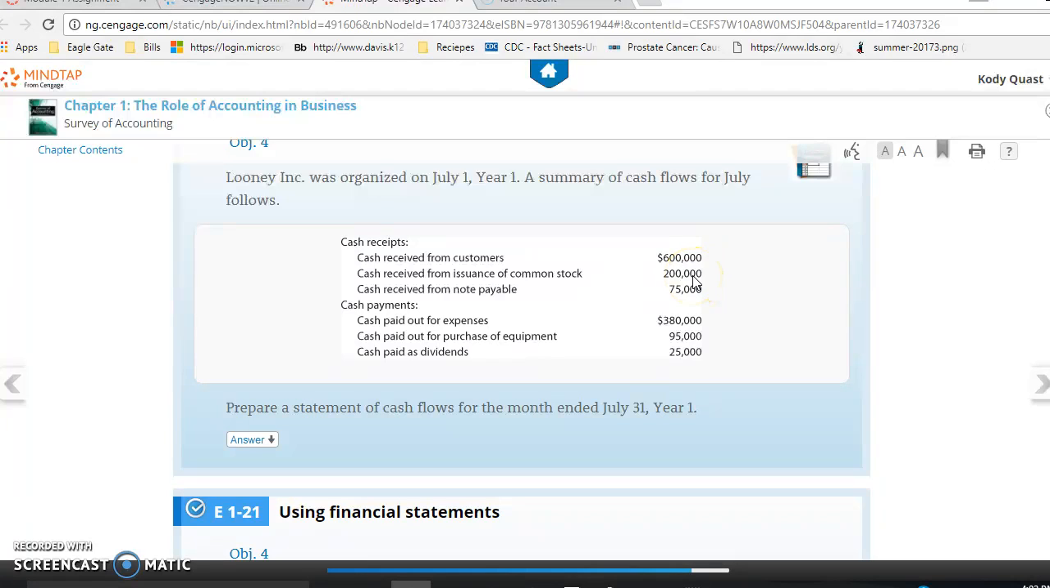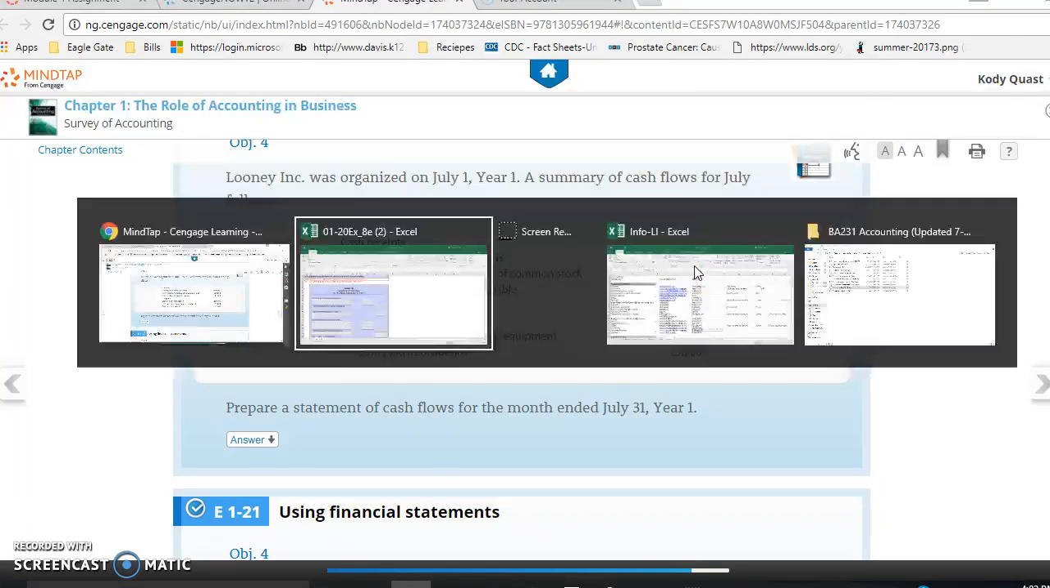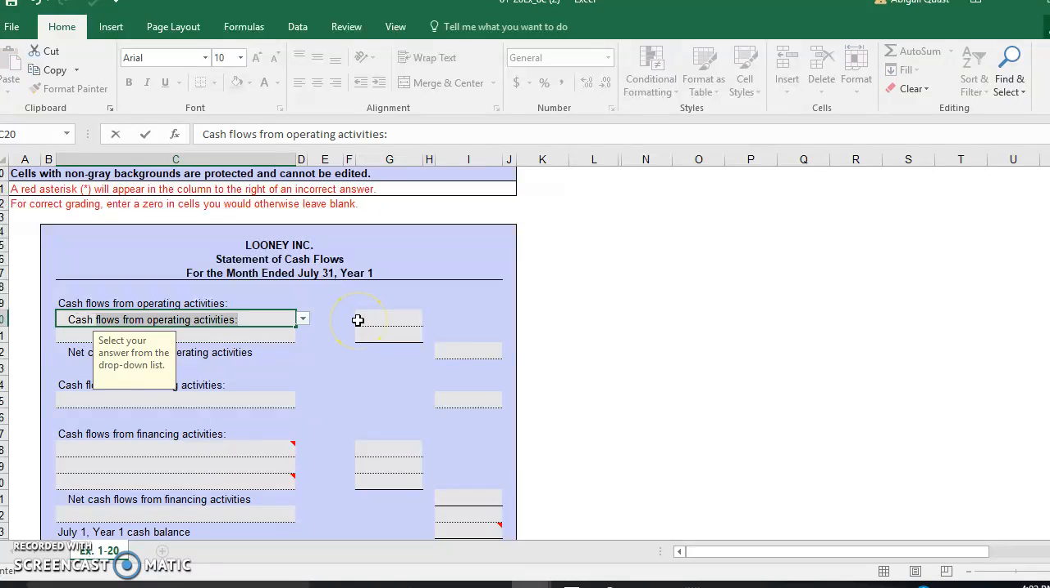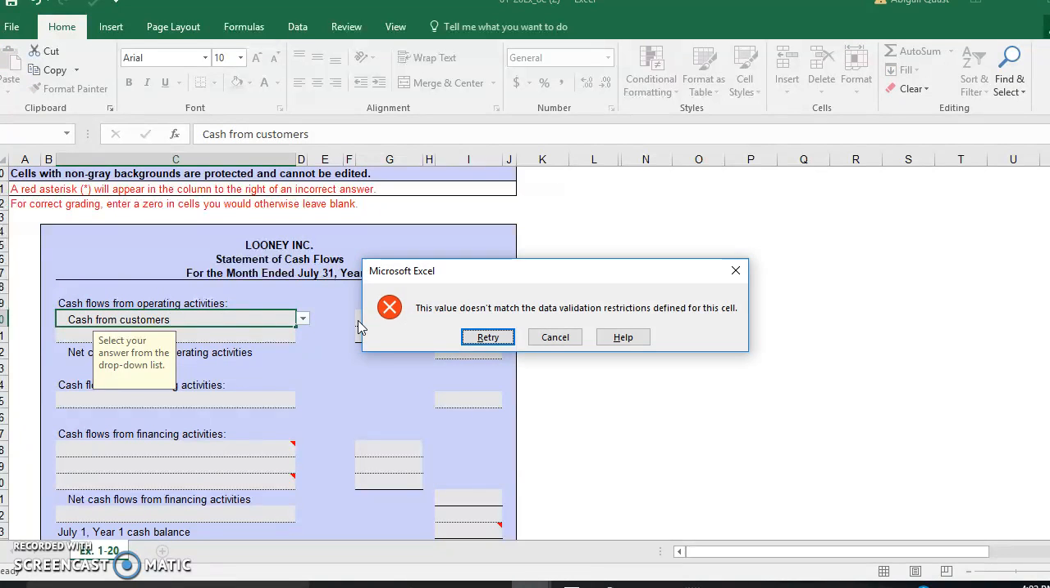Let's look at the $200,000 here. Cash receipt from issuance of common stock. That's not really a day-to-day activity. It's not like, hey, I need to make money, and you go out and sell stock in your company every day. But then we get up here to this top one, cash receipt from customers, $600,000. So you have your cash receipt from customers here. You'll enter a description right here. So cash from customers.